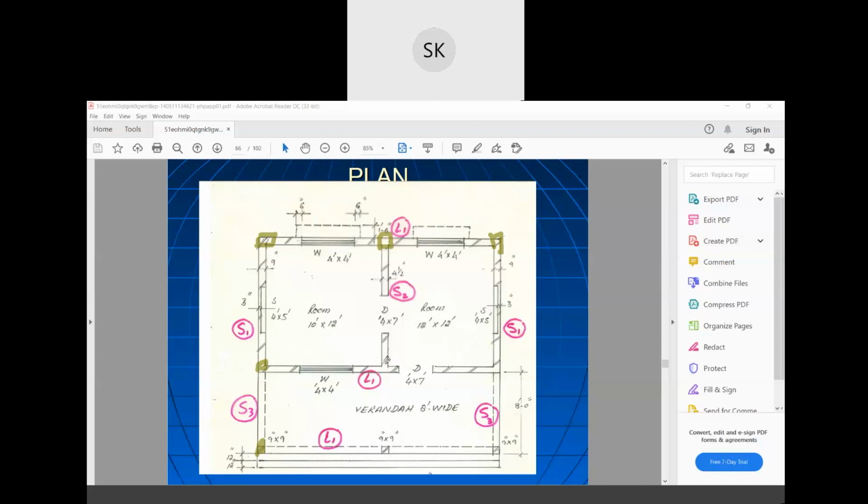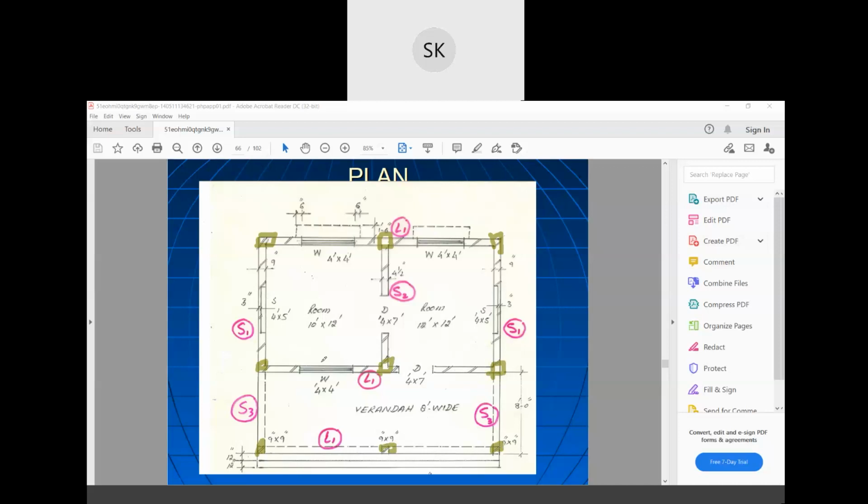So like that, you should be able to read the drawing. When you read the drawing, then only you will be able to make an estimate. Okay, so these are the placing of columns. These are the windows, one, two, three windows, and two shelves are there.